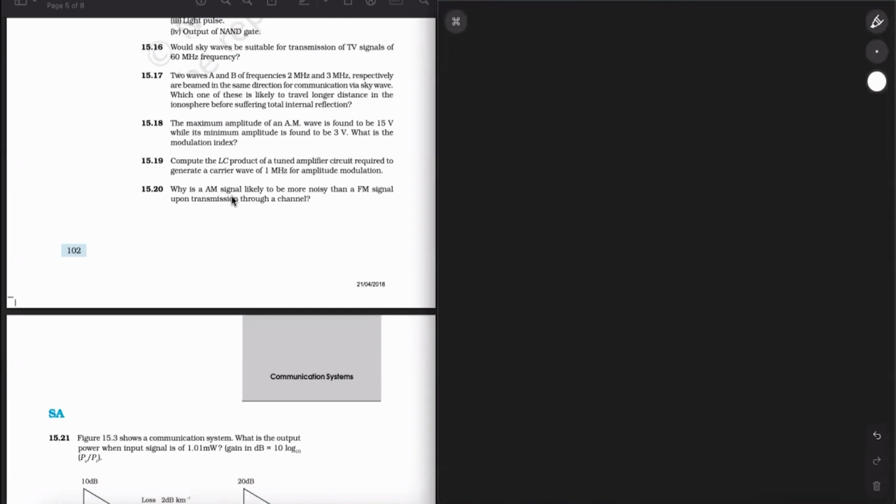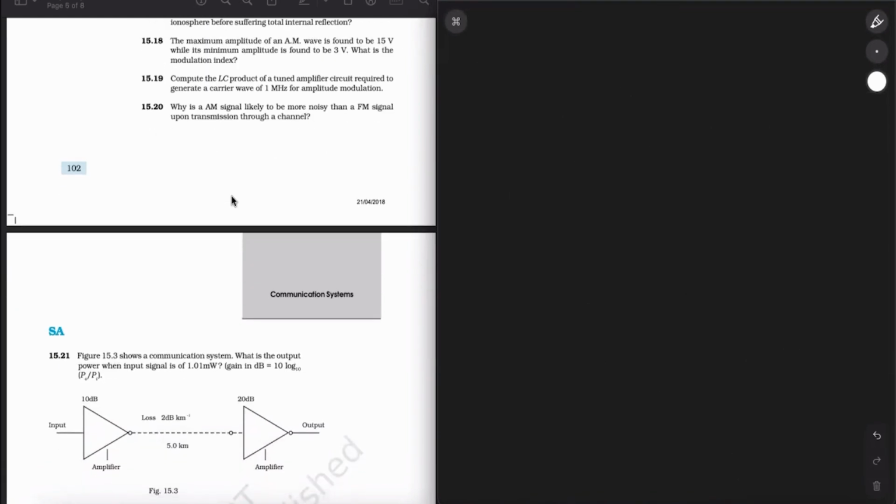Why is an AM signal likely to be more noisy than an FM signal upon transmission through a channel? Okay, so an AM signal is likely to be more noisy than the FM signal through a channel because in the case of amplitude modulation, the instantaneous voltage of the carrier wave is varied by the modulating wave voltage. So during the transmission, noise can also be added and the receiver assumes noise is a part of the modulating signal.